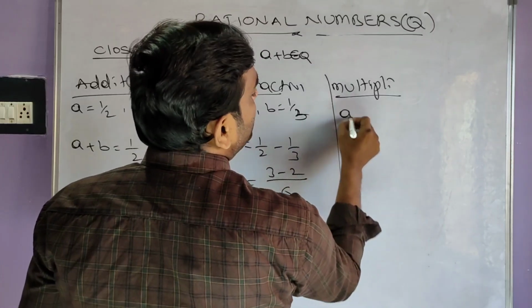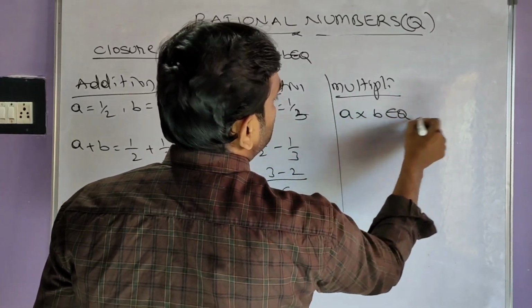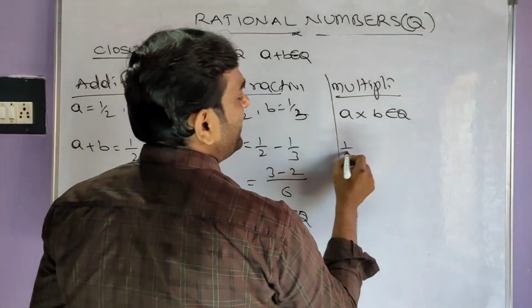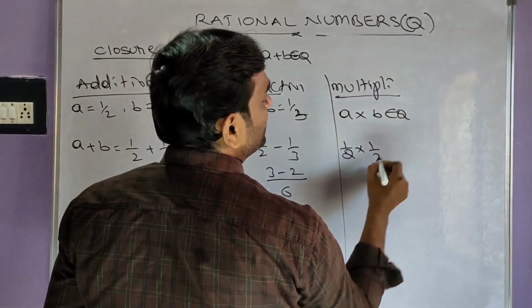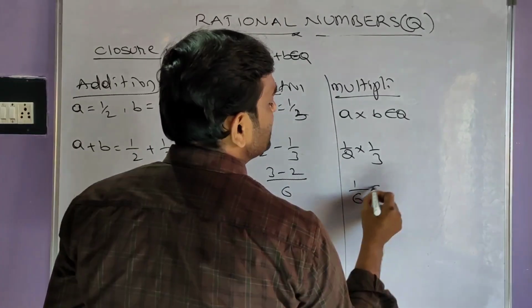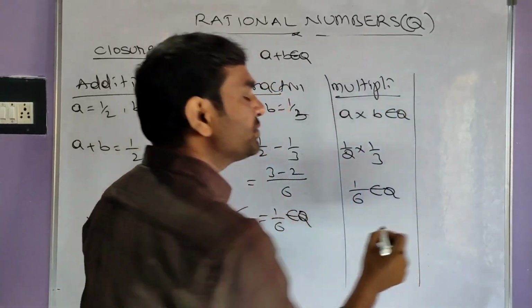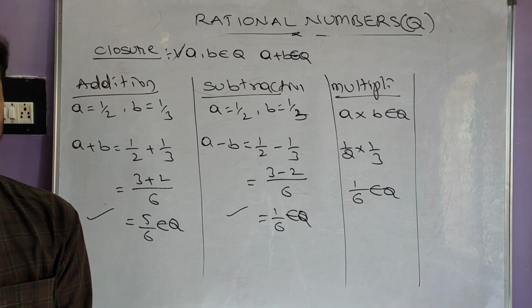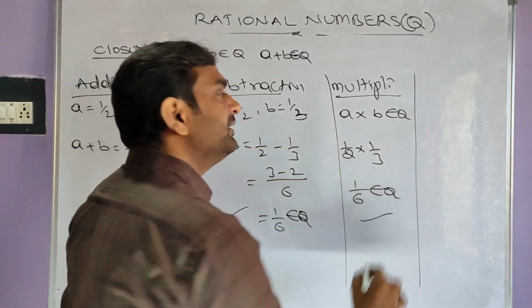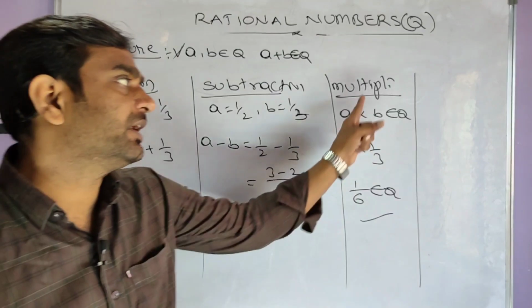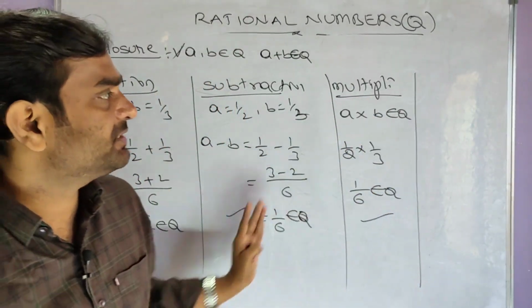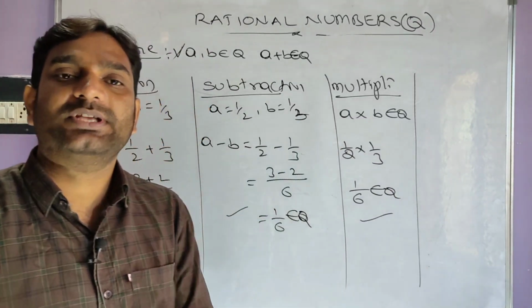Multiplication. A into b also belongs to Q. We have to show that. What is a? 1 by 2. What is b? 1 by 3. 1 by 2 into 1 by 3 is 1 by 6. Does 1 by 6 belong to rational numbers? Yes, 1 by 6 belongs to rational numbers. So we can say that rational numbers are closed under multiplication also. Under addition, under subtraction, under multiplication, rational numbers are closed.